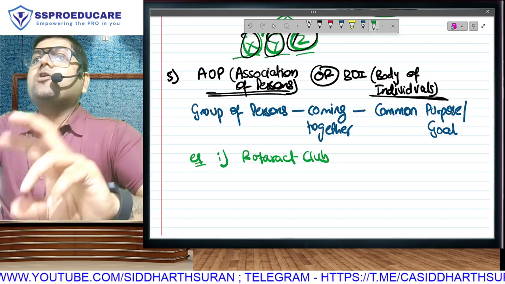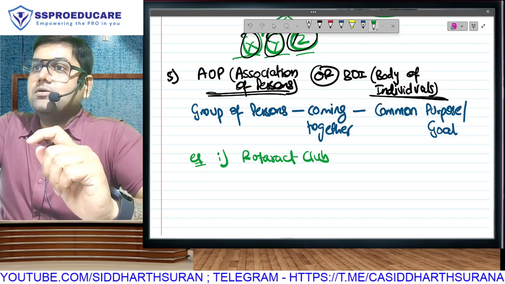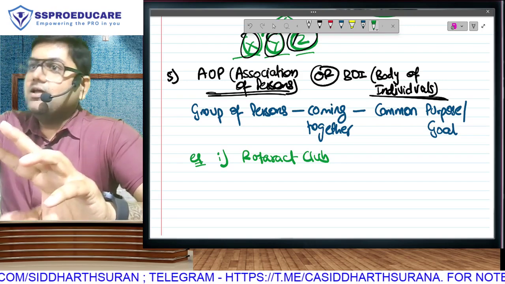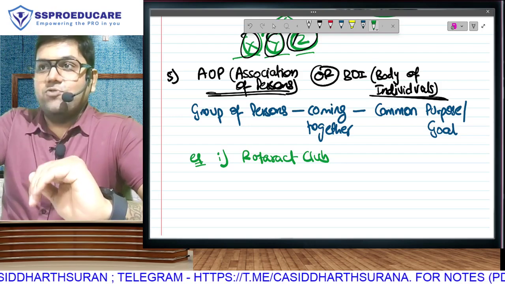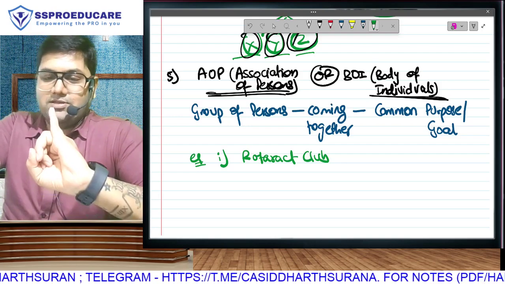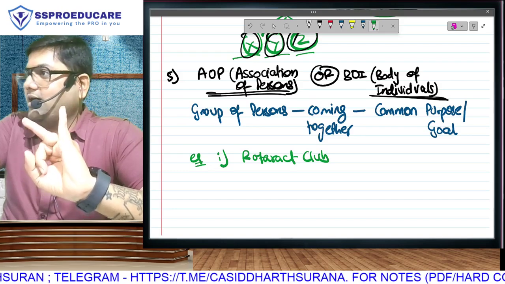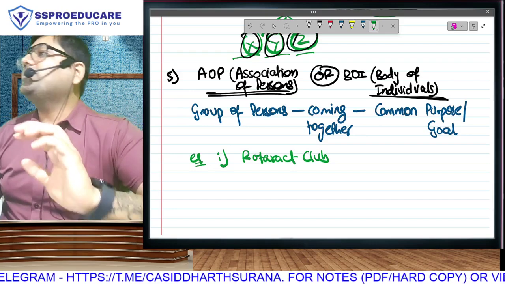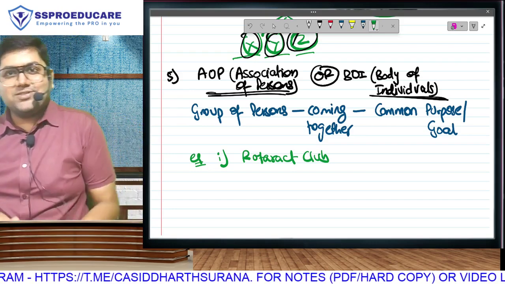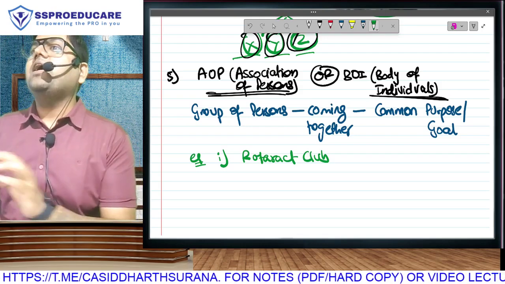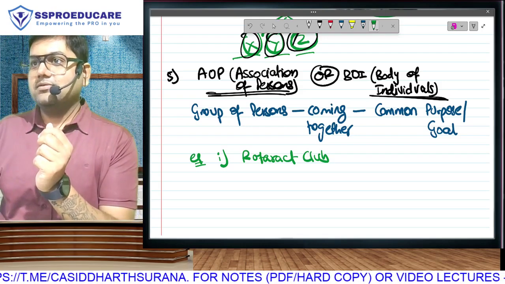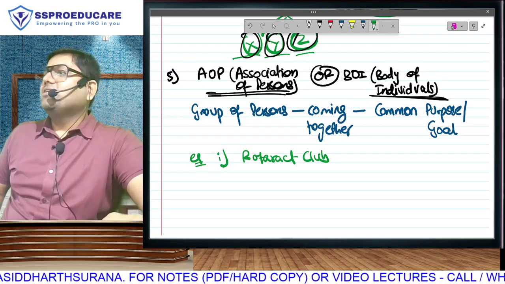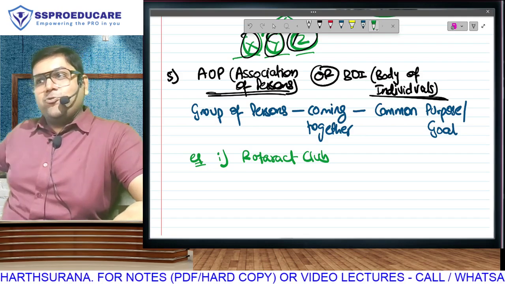Bro, first of all, a college can be good or bad only if people are going. Where people don't go, there's no question of good or bad. Is that correct? And we used to go to college. And if you still argue with me, no sir, still our college is the best. Then one thing: in your college there is science, no arts, only commerce, and the campus you are also sharing with the neighboring college. So where is the question? How do you rate yourself or call yourself best? We have owned two buildings. Forget it, leave it. Okay. So first of all, people don't go, and those who go only go for this.